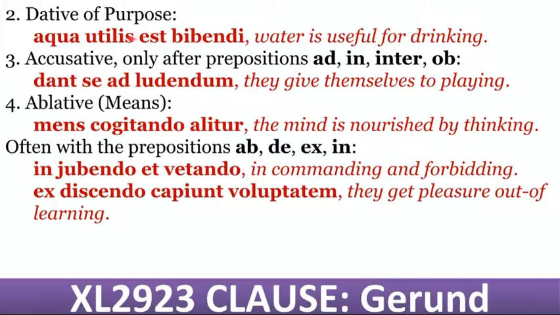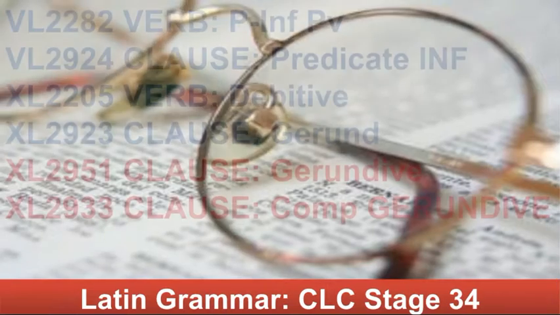The water is useful for drinking, which takes the dative. That should actually be bibendo. It could also work with ad. They give themselves to playing. Could be ablative of means, right? The mind is nourished by thinking, often with prepositions, in commanding and forbidding. So remember, a gerund is by nature a verb acting like a noun, and because nouns in Latin have case and phrase, there you go.